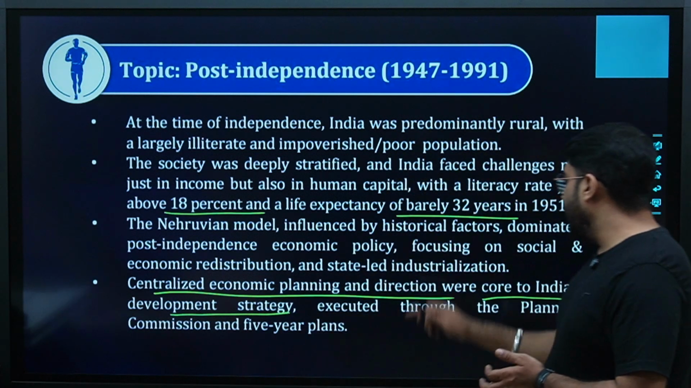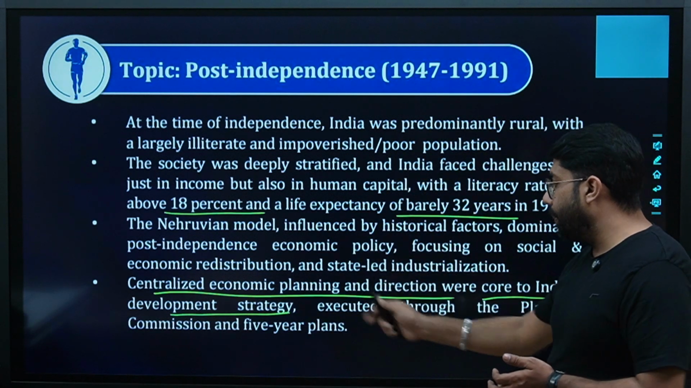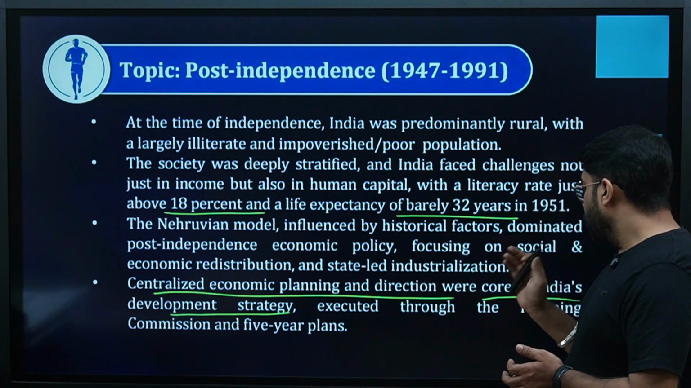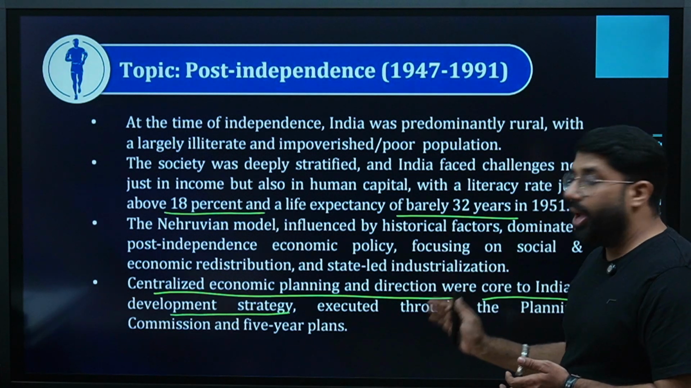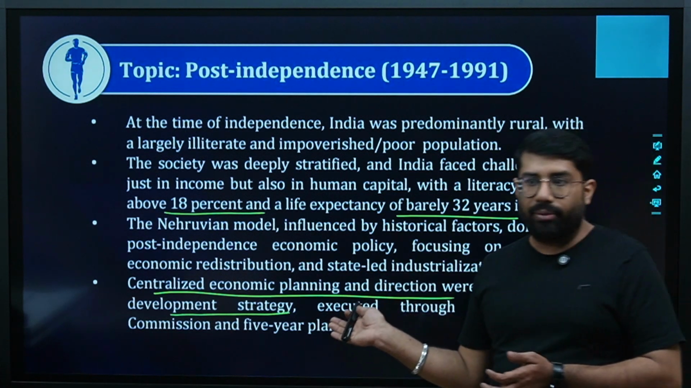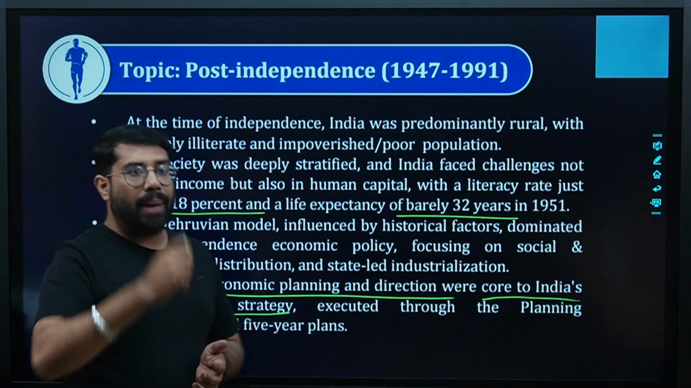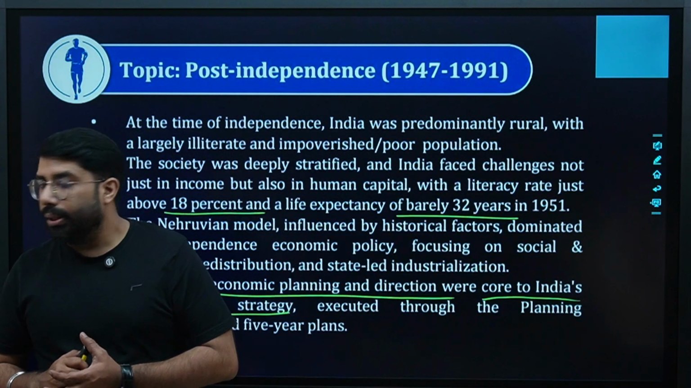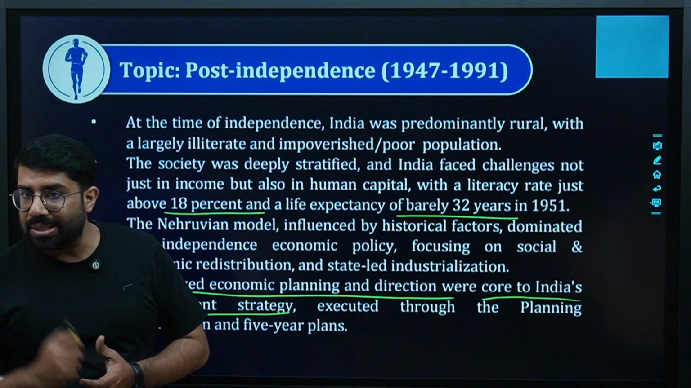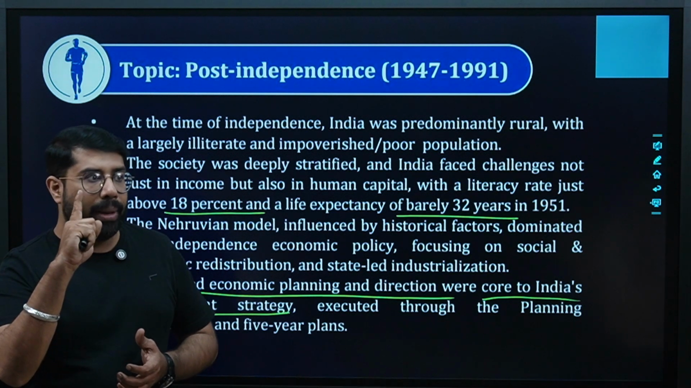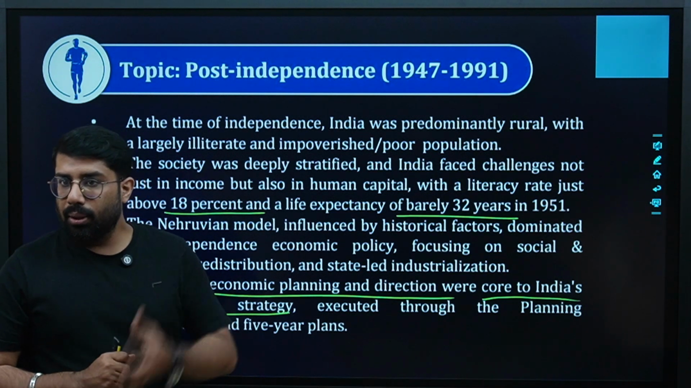Centralized economic planning and direction were core to India's development strategy, executed through the Planning Commission and 5-year plans. As I told you, the Planning Commission and their 5-year plans. So it's centralized economic planning. What do you mean by centralized economic planning? Centralized economic planning basically means that there will be one authority who will make plans for the whole of India.